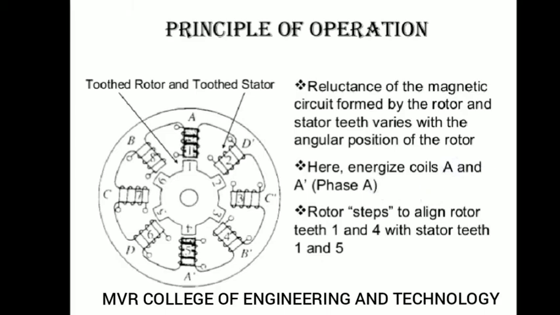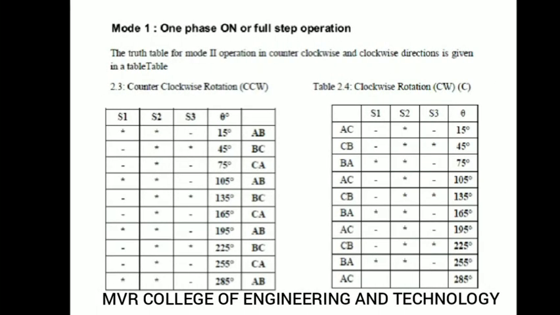This is one type of sequence of operation. If you turn on only one phase, you will get one type of step angle. If you turn on two phases, A dash and B dash at a time, then you will get different step angles. One sequence of operation is that we turn on only A dash, then B dash. So this is one phase on.